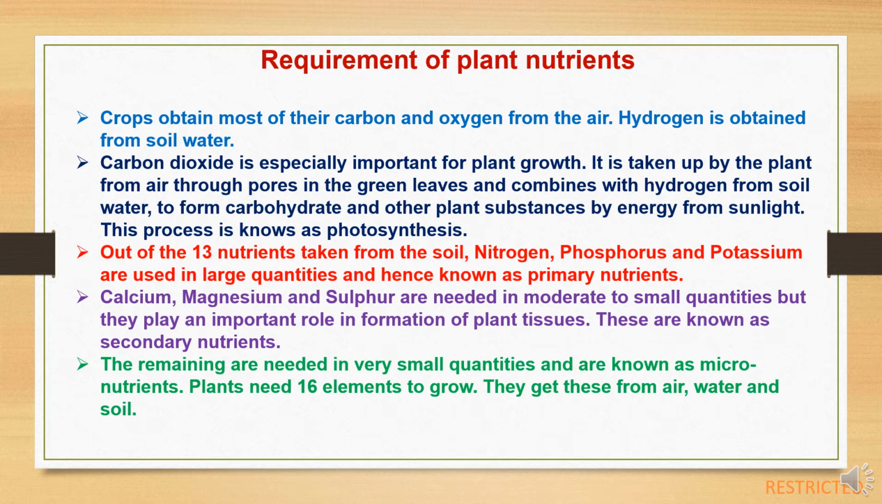Third, out of the 13 nutrients which are taken from soil, nitrogen, phosphorus and potassium are used in large quantities and hence these are known as primary nutrients. Other nutrients such as calcium, magnesium and sulfur are needed in moderate to small quantities, but they play an important role in formation of plant tissues. These are known as secondary nutrients. The remaining nutrients are needed in very small quantities and they are known as micronutrients. Plants need 16 elements to grow. They get these from air, water and soil.